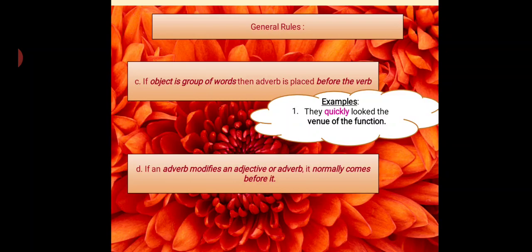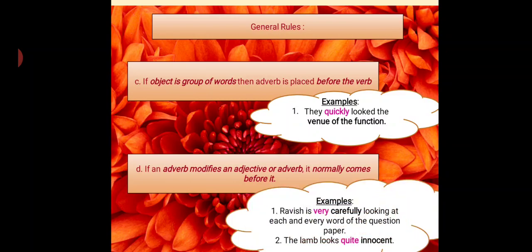If an adverb modifies an adjective or another adverb, it normally comes before it. For example, Ravish is very carefully looking at each and every word of the question paper. So carefully is our adverb, and very is modifying the adverb, so it is used before that. Second one: the lamb looks quite innocent. So here innocent is your adjective and quite is the adverb. So the adverb is used before the adjective.